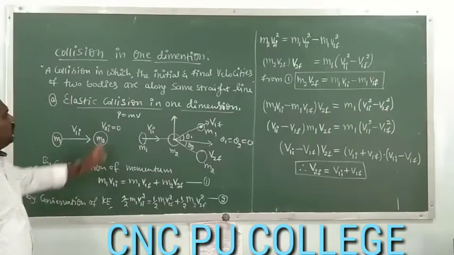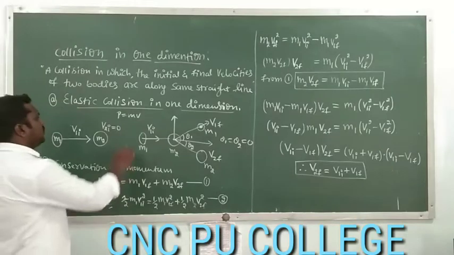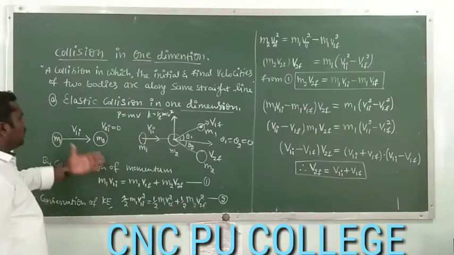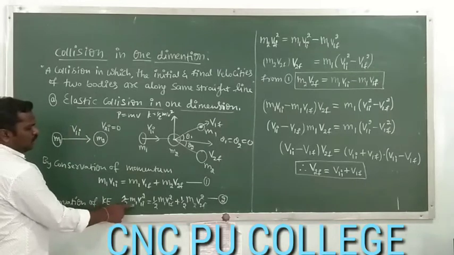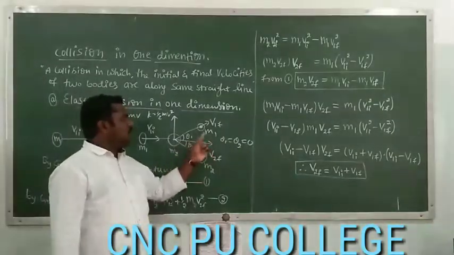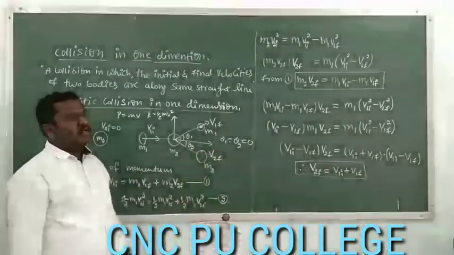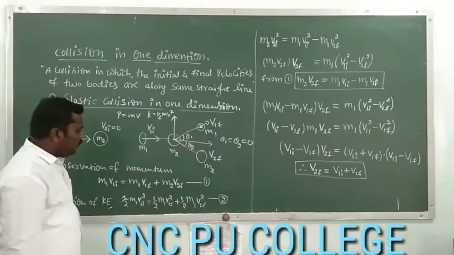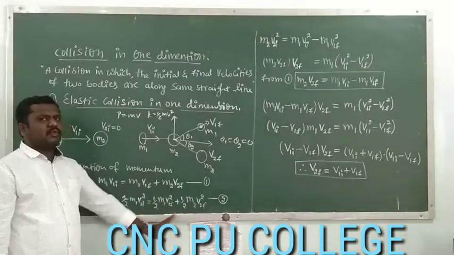Now in the same way, because of elastic collision, the kinetic energy is also conserved. What is the expression for kinetic energy? We have that kinetic energy is equal to half m v square. So kinetic energy before collision will be half m1 v1i square. After collision, it is the sum of these two: half m1 v1f square plus half m2 v2f square. This is the final kinetic energy of the first body, and this is the final kinetic energy of the second body. The total sum after collision will be half m1 v1f square plus half m2 v2f square. That is equation number 2.